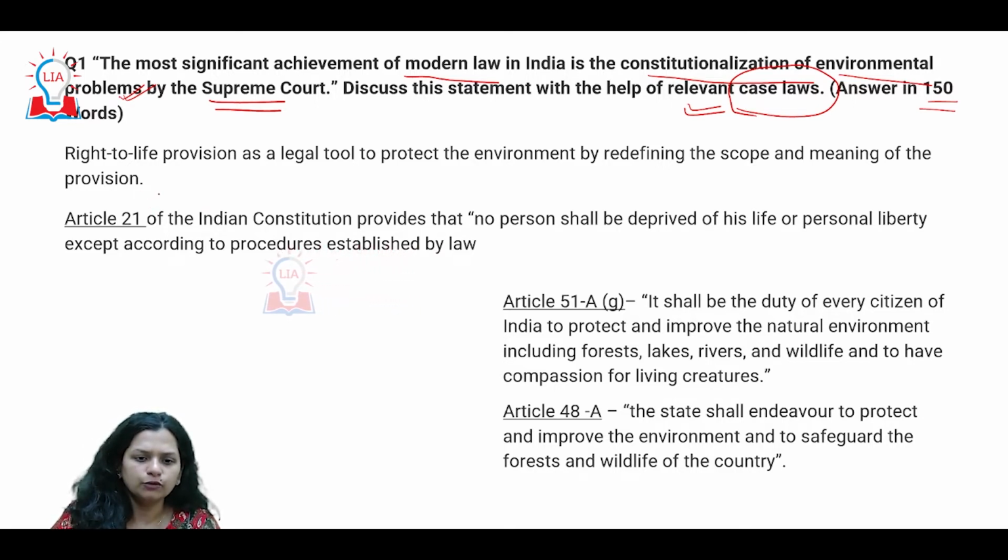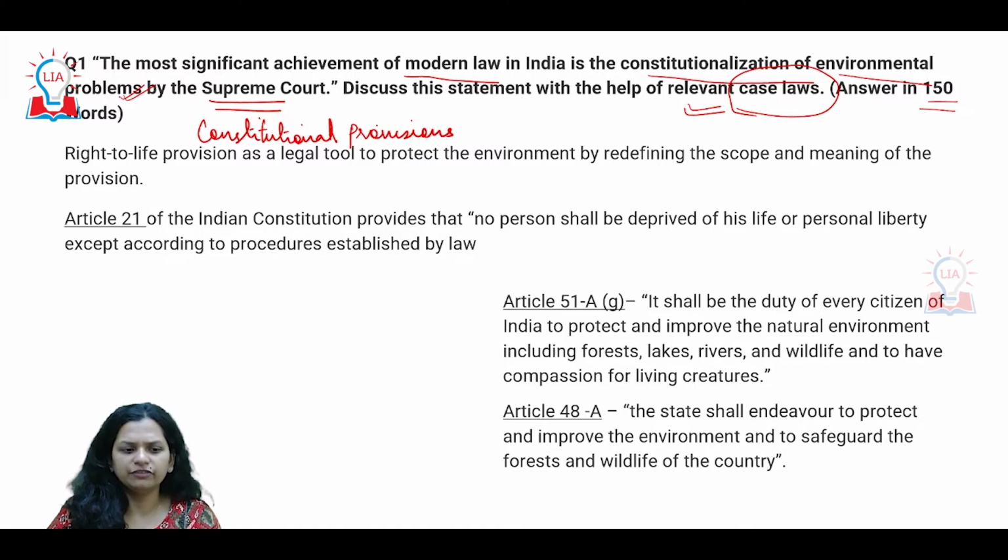So we have to first discuss what are the constitutional provisions which are quite relevant, and in very brief it can be mentioned so that you also understand the direction in which we are moving.